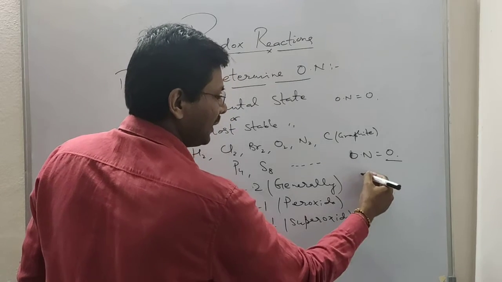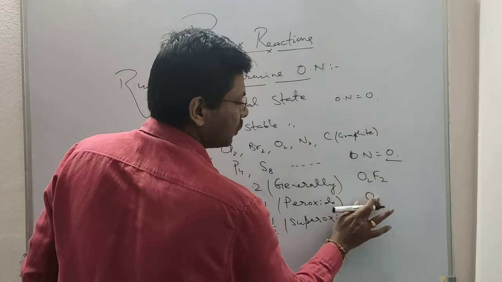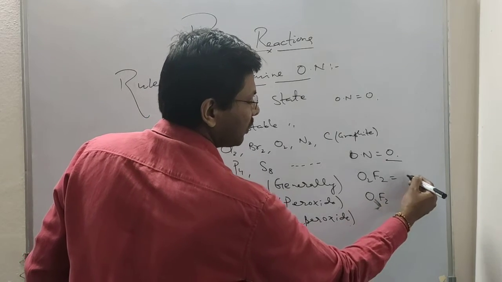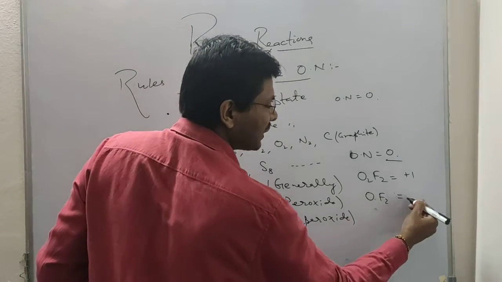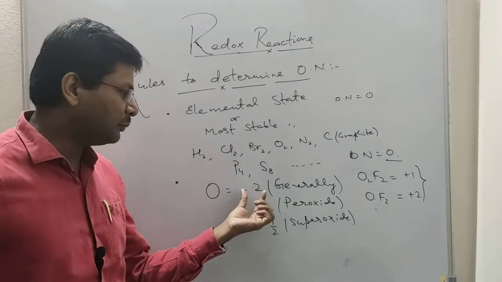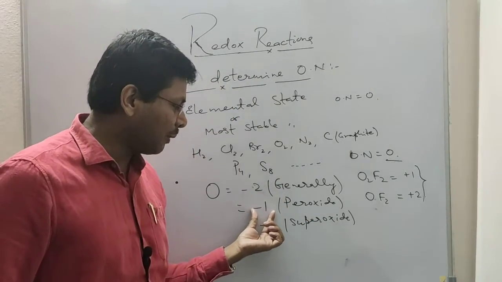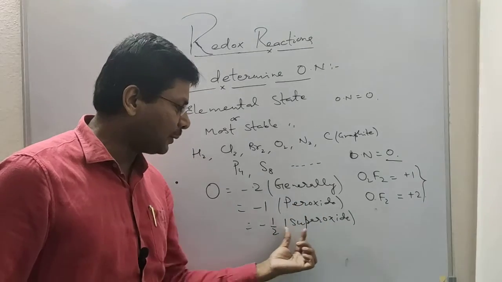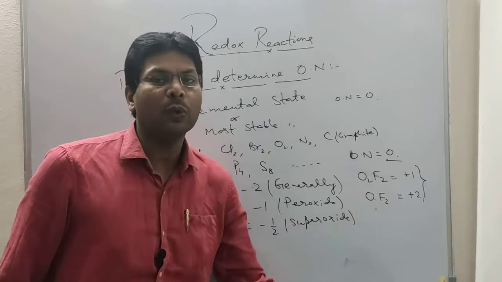And if we see the oxidation number of oxygen in O2F2 and OF2, we find that in O2F2 the oxidation state of oxygen is +1 and in OF2 the oxidation state of oxygen is +2. So the general oxidation state of oxygen is -2, but it also shows -1 in peroxide, -1/2 in superoxide, +1 in O2F2 and +2 in OF2.